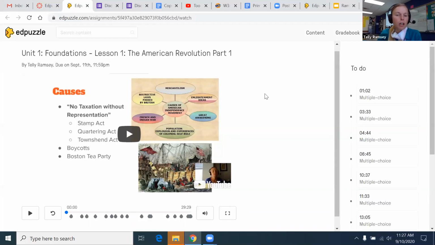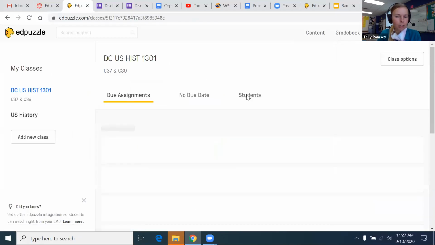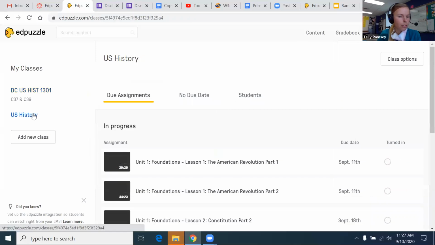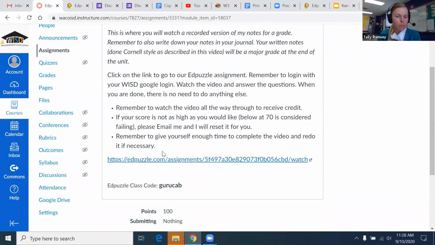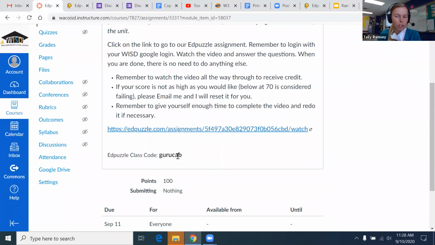Now, if you have trouble logging into Edpuzzle, remember you need to use your Google Waco ISD login to get into Edpuzzle. If you're still having trouble, the classroom code for US History is right there. It's also located on Canvas right there. That's the code to put in if you want to join our class. If it doesn't take you right to where you need to be, it's GURUCAB right there.